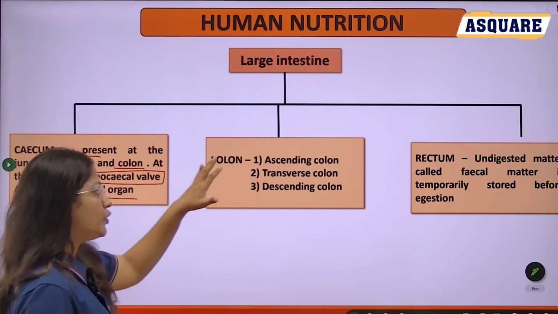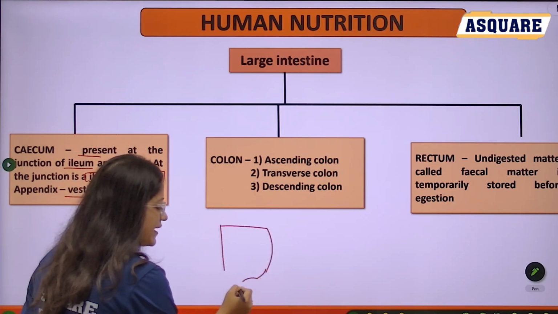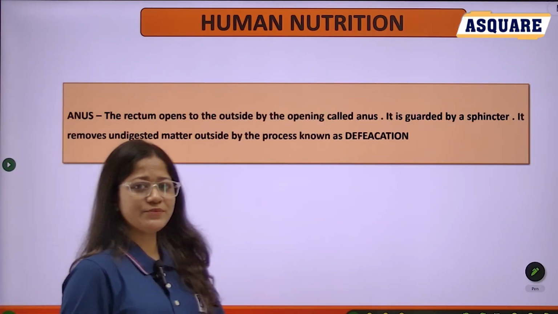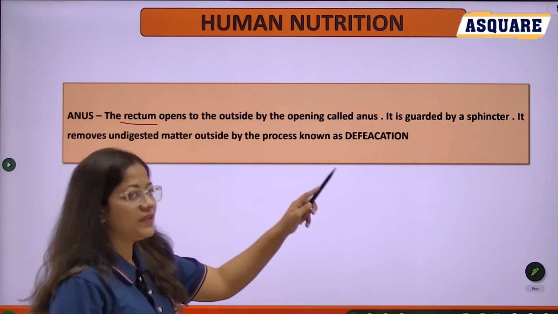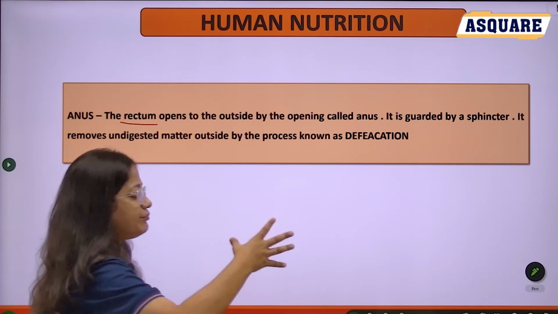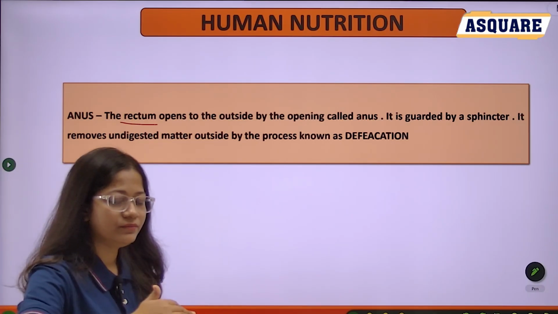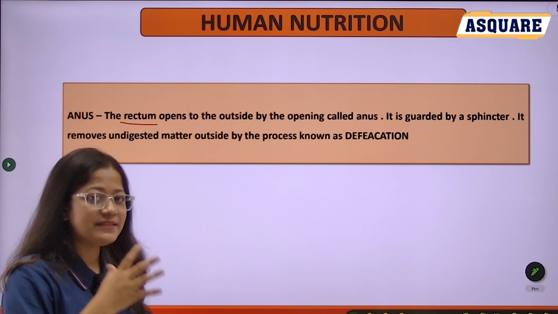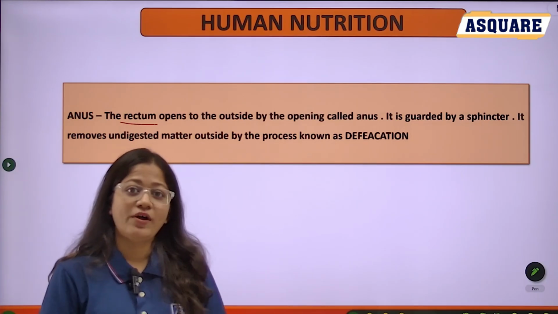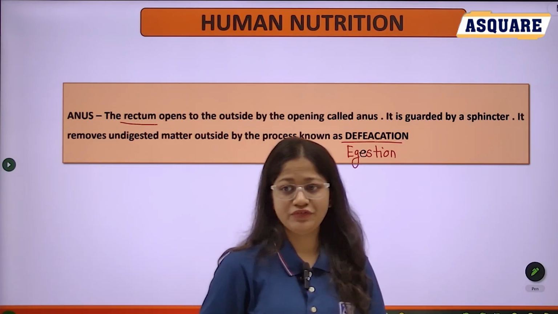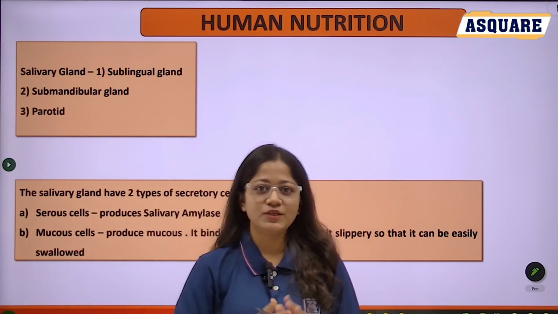Then the next one, the colon: ascending, transverse and descending colon. The descending colon extends into the rectum. Then what is the anus? The anus is where the rectum opens outside the body. It is guarded by a sphincter-like structure and it removes the undigested material, meaning material not used by your body. This process we call defecation, or egestion. So that is all about the alimentary canal.